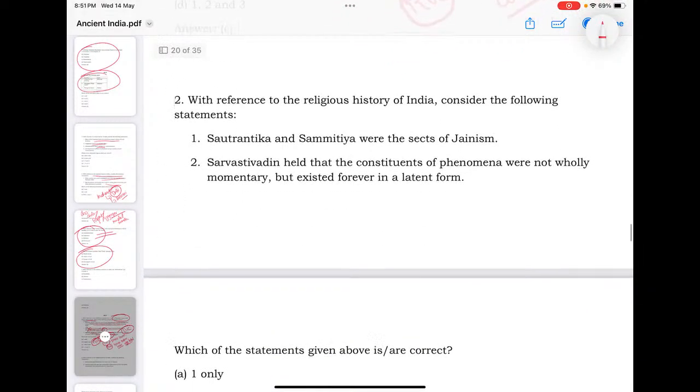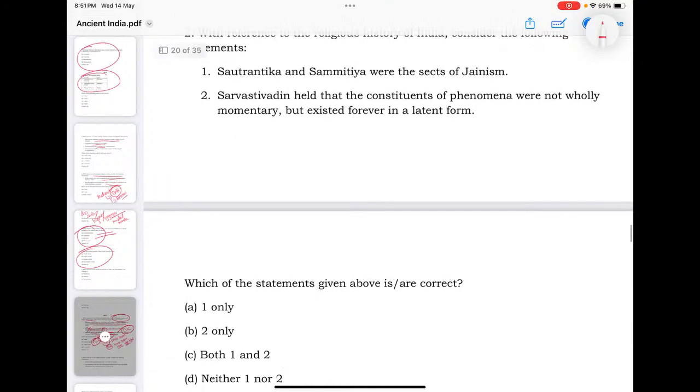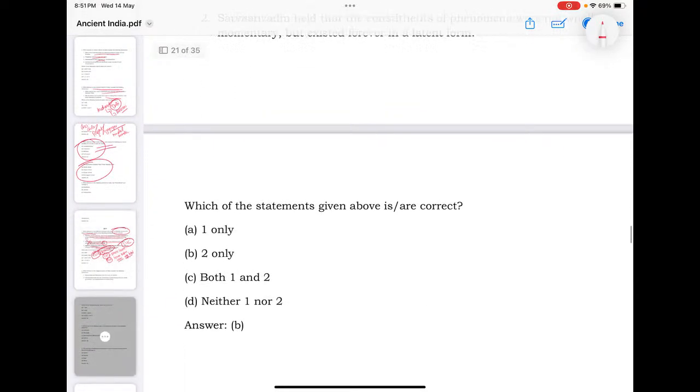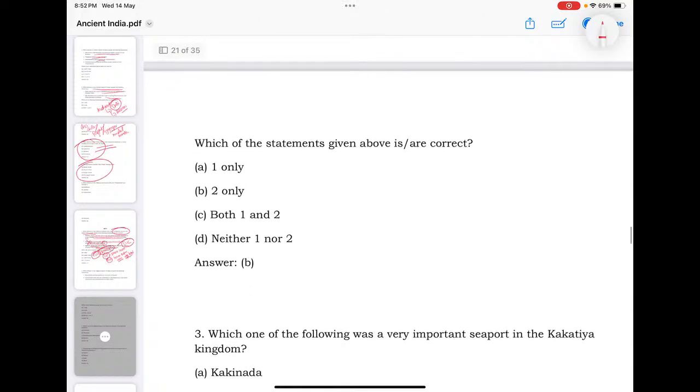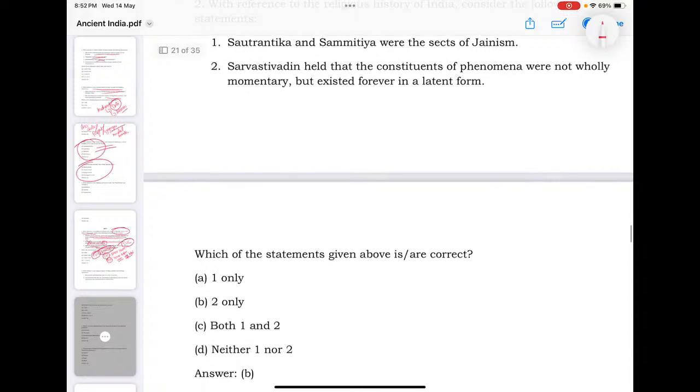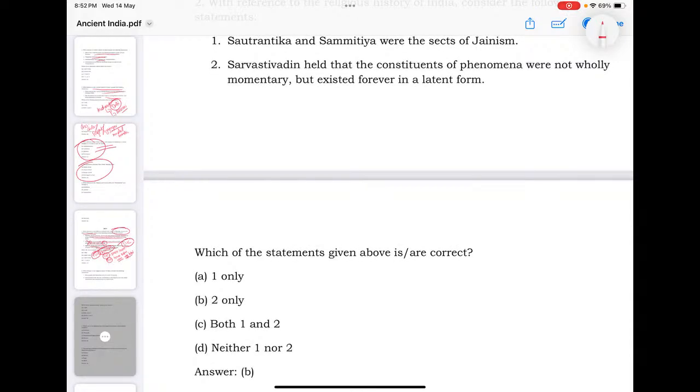Uttarantika Samadhiya were a sect of Jainism. Sarvastivadin. Again, it's about Buddhism, Jainism, the philosophy, the divisions. That part is important. Take care. What are the divisions in Buddhism, Jainism? What are the central philosophies of Buddhism, Jainism?